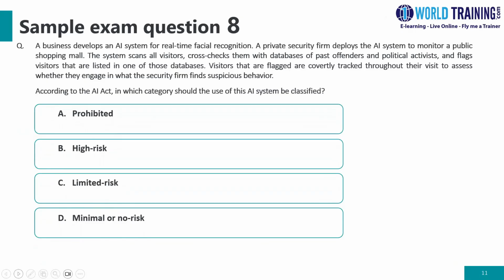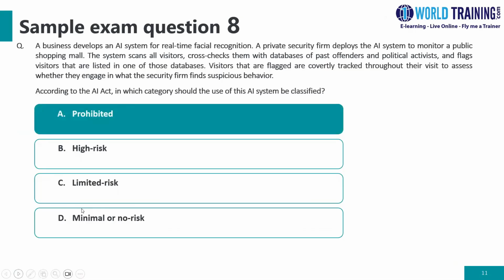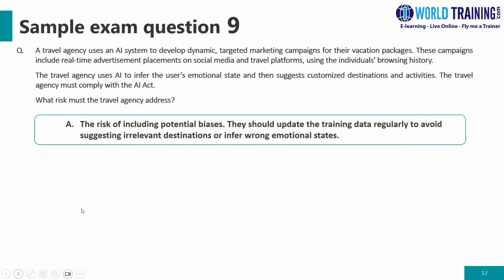So let's look at the options. Option A, prohibited. Option B, high risk. Option C, limited risk. For example, we can basically classify this kind of thing as prohibited. The reason is that you are trying to collect the data of visitors, and you cannot do it without informing the overall public, and you are carrying out this activity in a public shopping mall. So it is prohibited to scan or carry out these checks without informing the authorities. The right answer for this is option A.